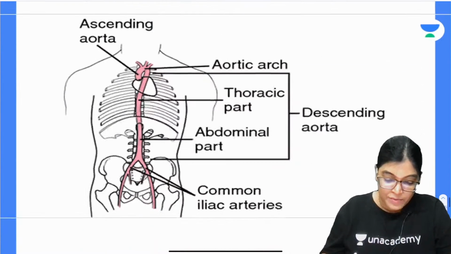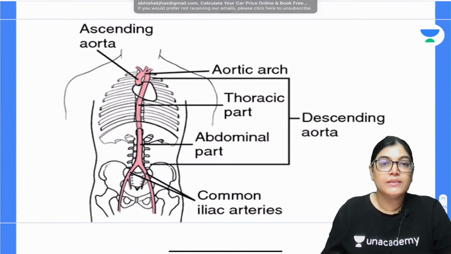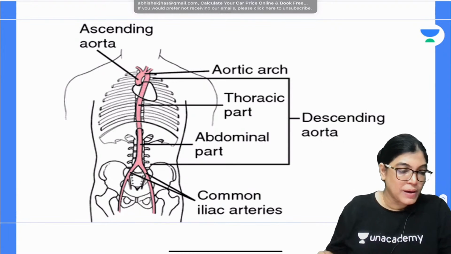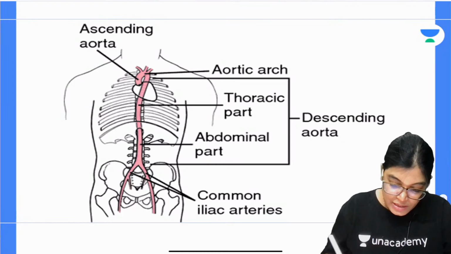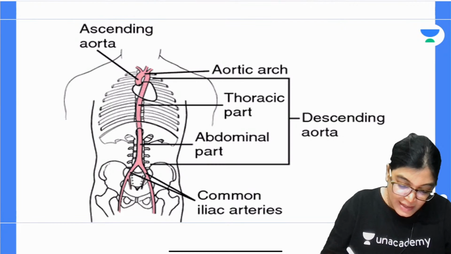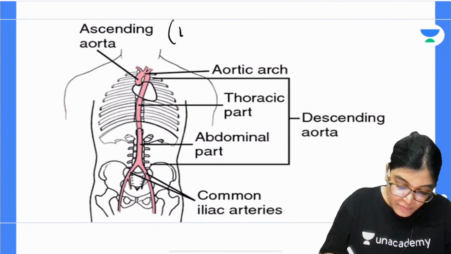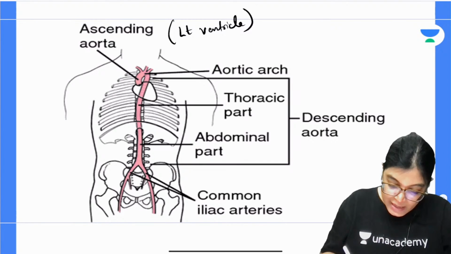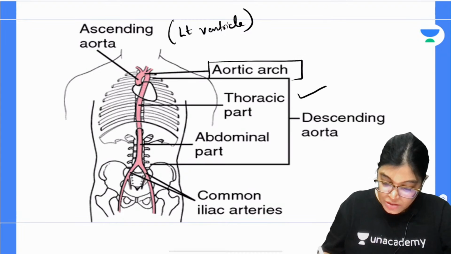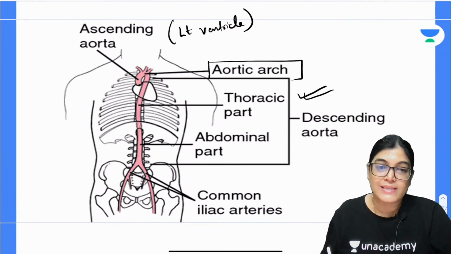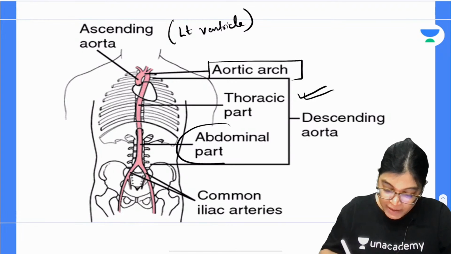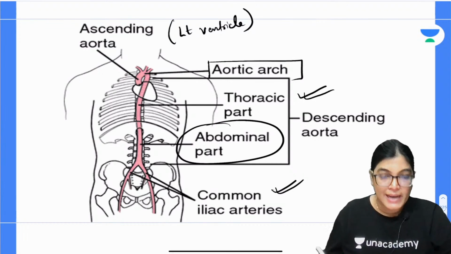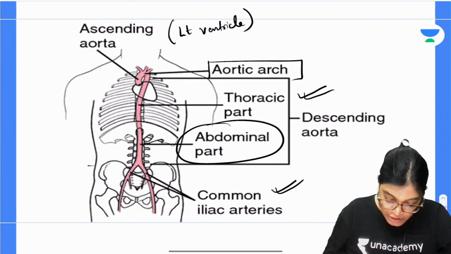Let me show you a diagram for it. See here. A is the correct answer. Yes, Tyani Pal, you are absolutely right. So this is the ascending aorta arising. We know that ascending aorta is arising from left ventricle cavity, then it forms arch of aorta, then it goes into the thoracic part forming descending thoracic aorta. When it reaches the abdomen, it forms abdominal aorta, and abdominal aorta will divide into common iliac artery, and this division is corresponding to which level?